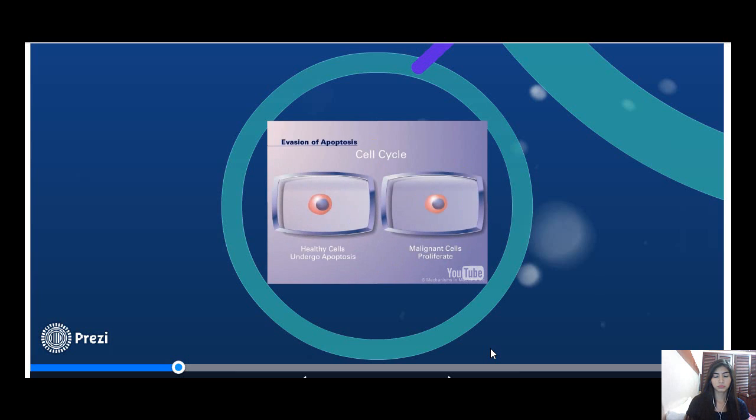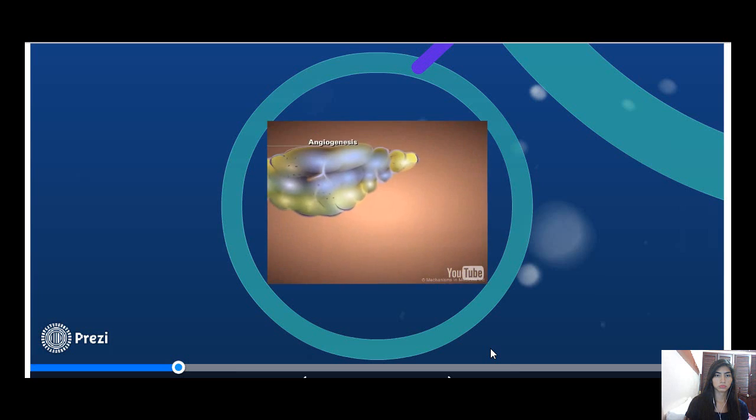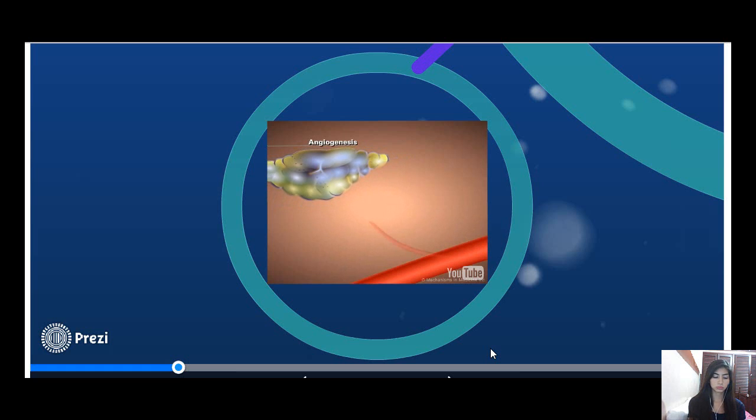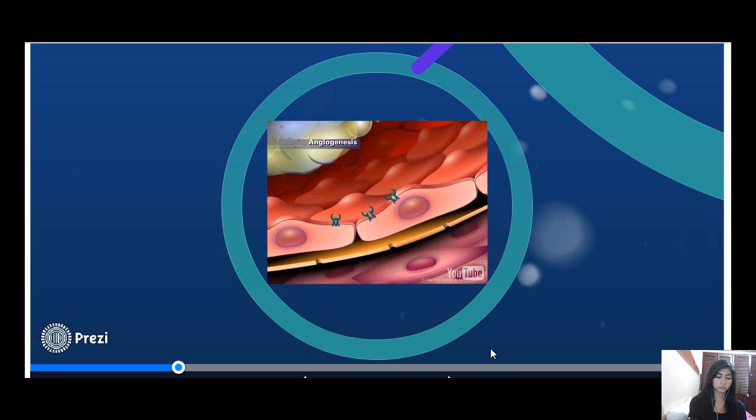In order for pre-malignant cells to progress towards malignancy, cells must be able to escape programmed cell death. Additionally, in order to sustain growth and metastasize, tumor cells require an adequate blood supply and consequently promote angiogenesis. Tumor cells promote angiogenesis by producing vascular endothelial growth factor, or VEGF.